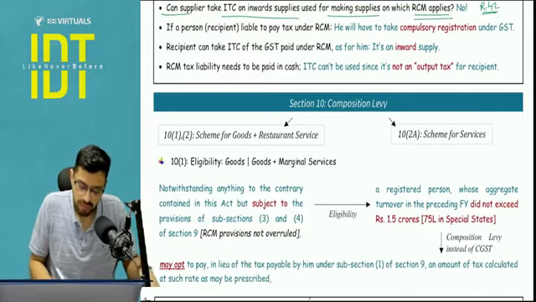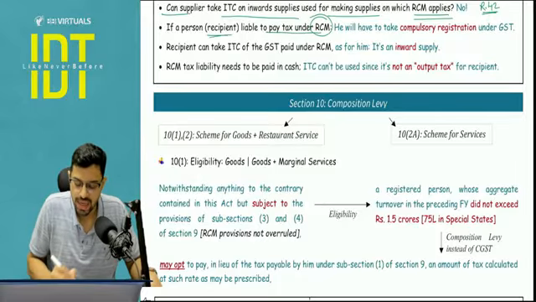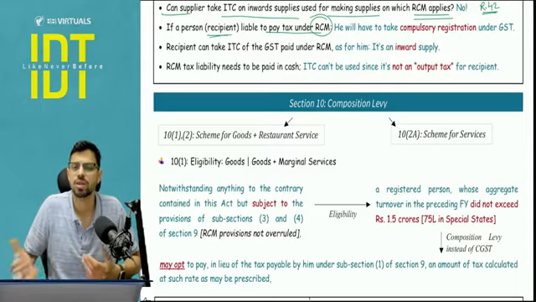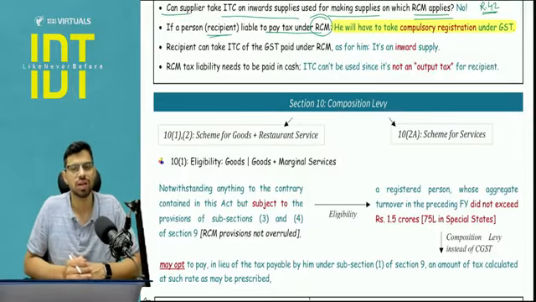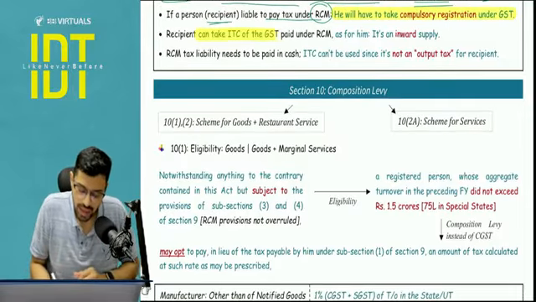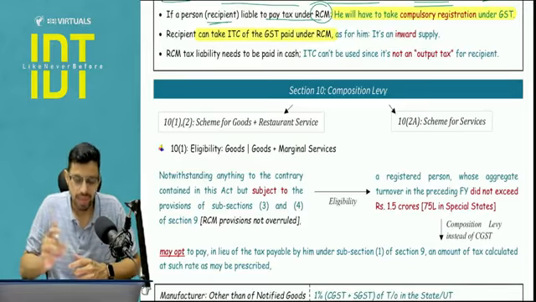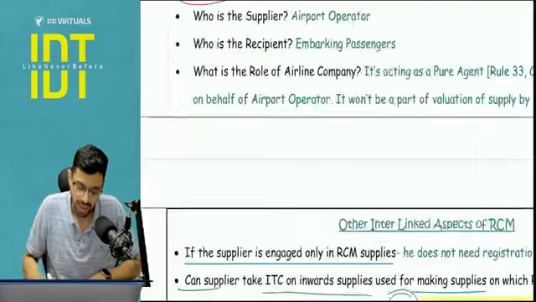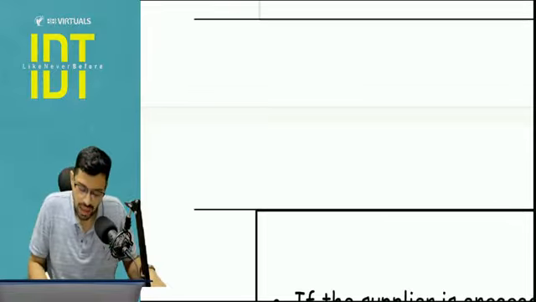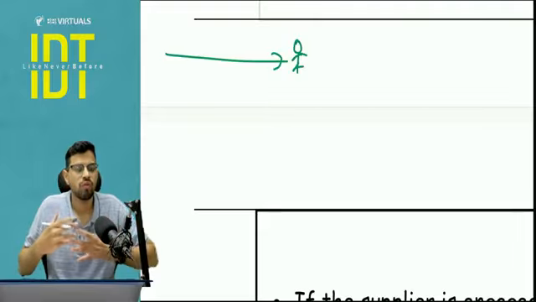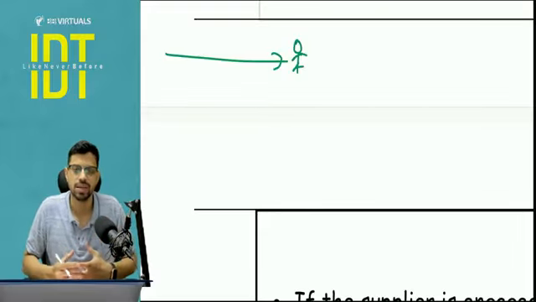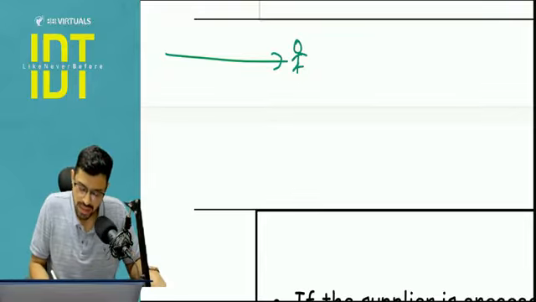Okay, next, if a person is the recipient liable to pay tax under RCM, and let's say he is not currently registered because his turnover might not be crossing the threshold, it does not matter, he will have to go for the compulsory registration under the GST. Next, the recipient can take ITC of the GST paid on RCM, yes, and plus understand that the RCM liability needs to be paid in cash. I will quickly cover this here. Let's say I am a person receiving an inward supply on which RCM applies. This is an inward supply for me. So will I be taking ITC of that tax? 100% yes. But another point to be noted is whatever GST liability comes with respect to RCM, I need to pay in cash.